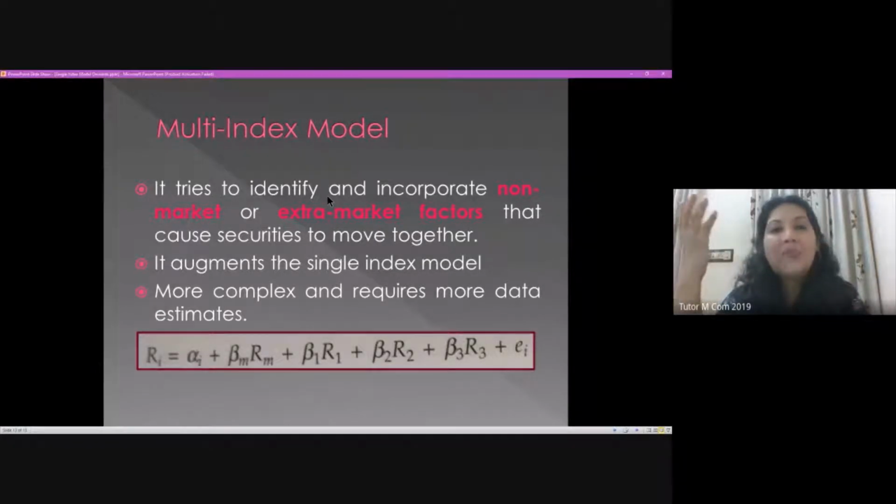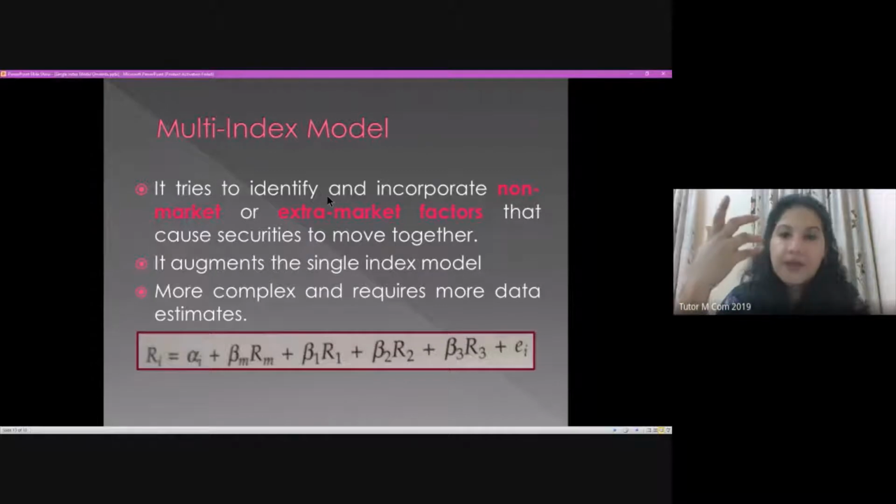So those are non-market conditions. Maybe a crop failure, or a flood. There are many such factors that can affect the movement of a particular security that will be considered in a multi-index model.